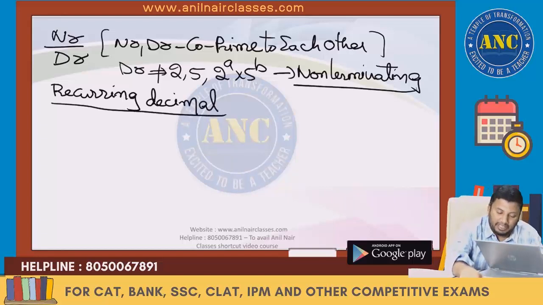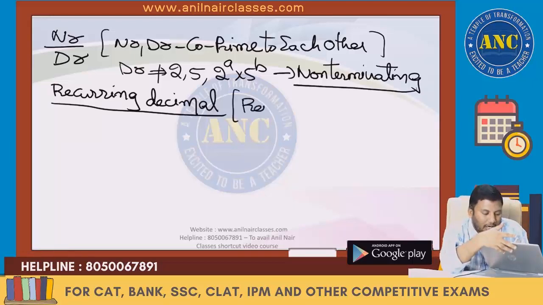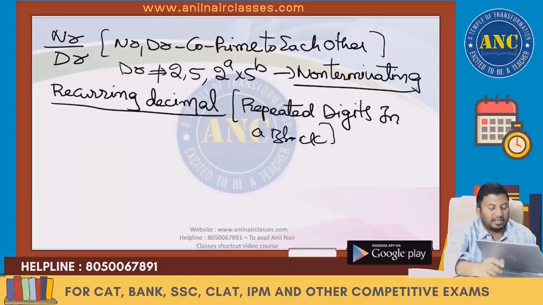Recurring means repetition. Non-terminating will result in two cases: recurring and non-recurring. Recurring means the digits will get repeated. Repeated digits in a block. Recurring means repeated digits in a block.